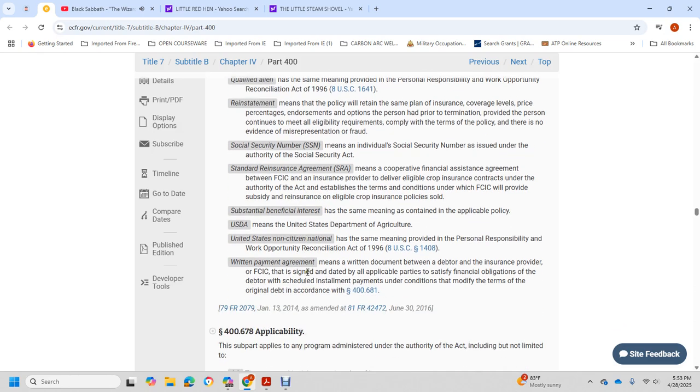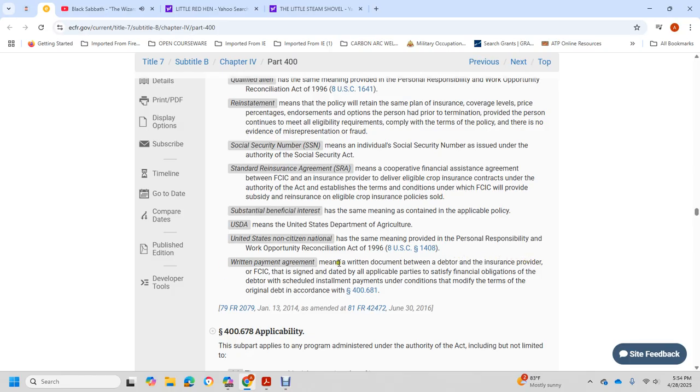Substitute beneficial interest has the meaning contained in the applicable policy. USDA means the United States Department of Agriculture. United States non-citizen national has the same meaning as in the Personal Responsibility and Work Opportunity Reconciliation Act of 1996.